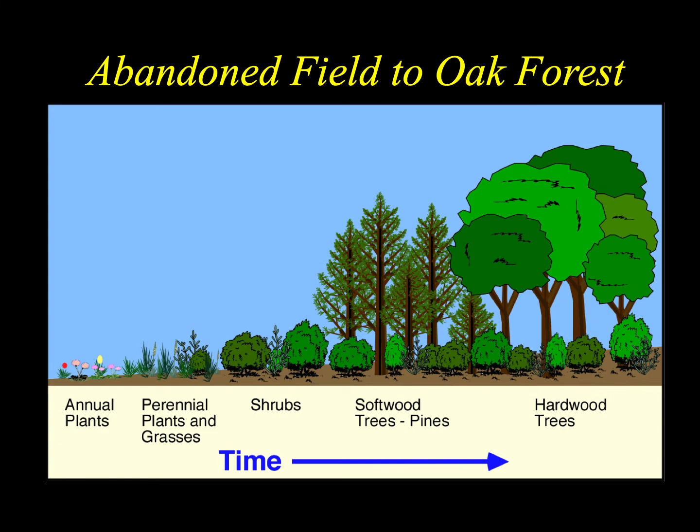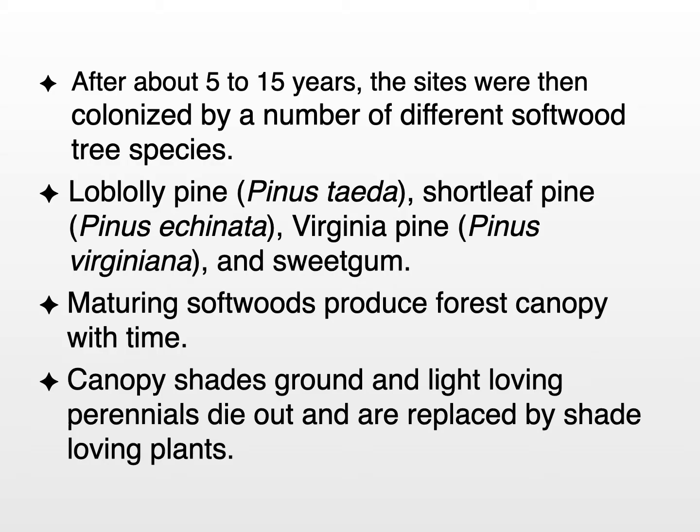After about 5 to 15 years, trees, softwood trees, begin to germinate beneath the shrubs. And the type of trees that were found in these habitats included loblolly pine, shortleaf pine, Virginia pine, and sweet gum.